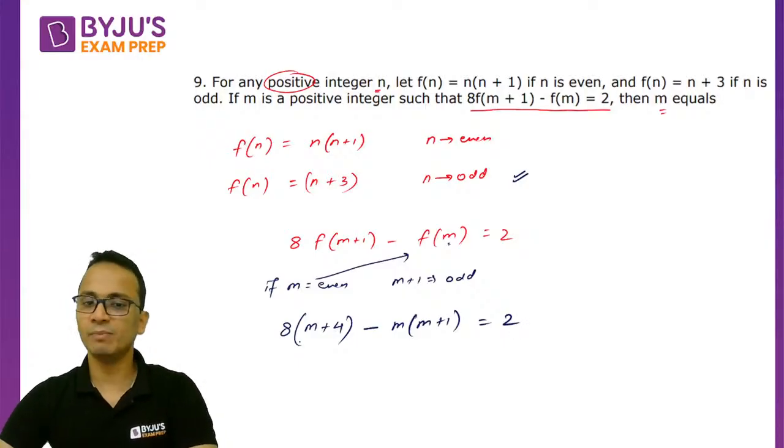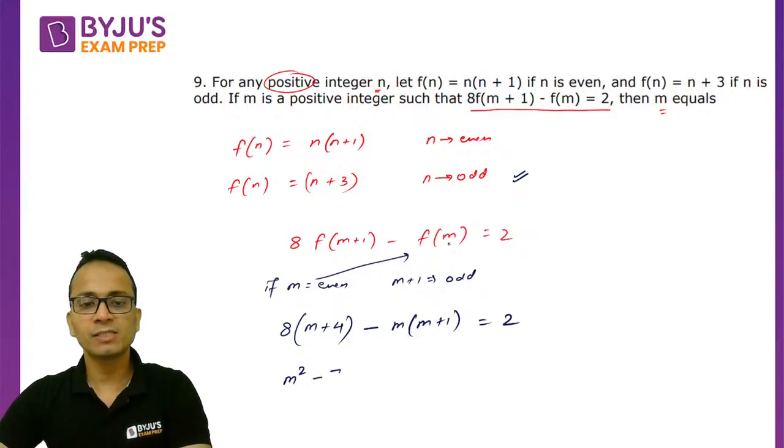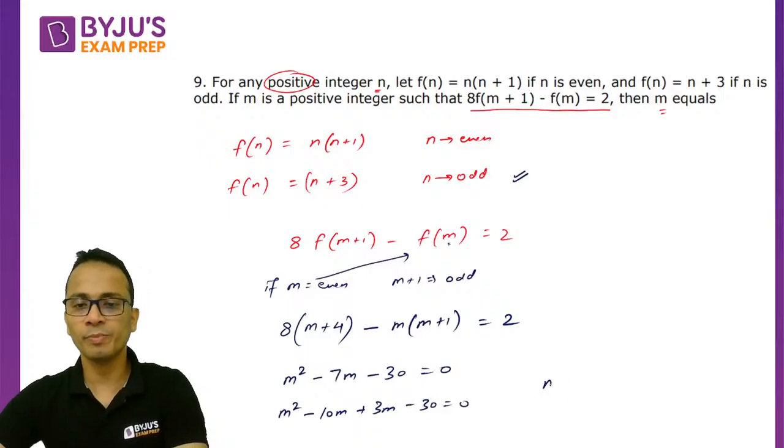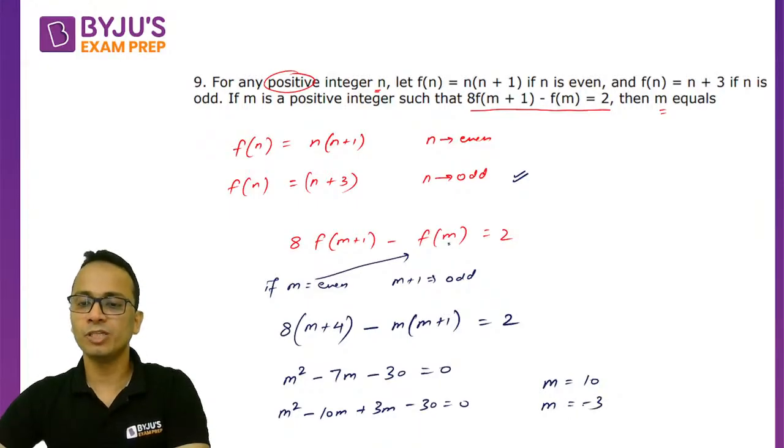Simple. ठीक है, अब इसको simplify कर लेते हैं. So it will become m square minus 7m minus 30 equal to 0. So m की दो वैल्यूज आ जाएंगी यहां से, चेक करते हैं. So split किया, m square minus 10m plus 3m minus 30 equal to 0. So from here you will get m as 10, m as minus 3.